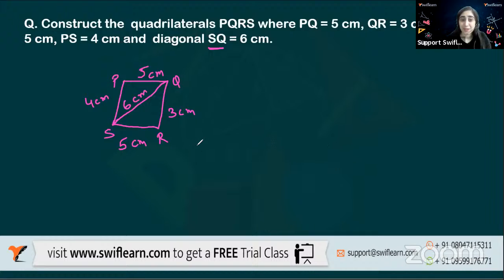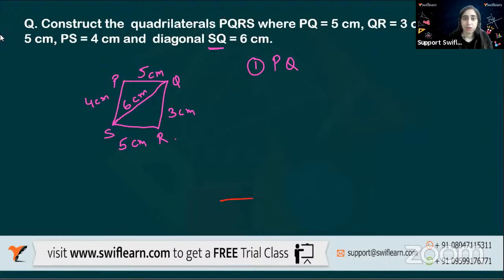Yeah, we'll start with PQ. Okay, you can start with PQ also, but that will create a problem. Why? We can, but then we have to make an arc from P and Q, we'll make an S, and from S, we have to draw R. So this is also a way when we can start with PQ. Okay, Mohit, you want to start with PQ, so let me explain how. So first step would be make PQ.